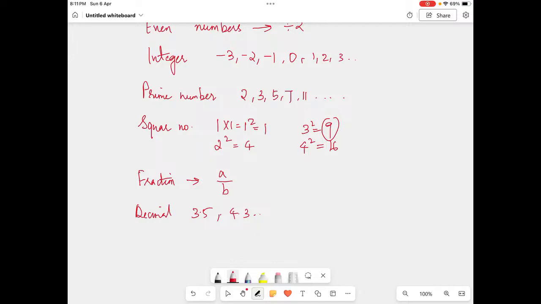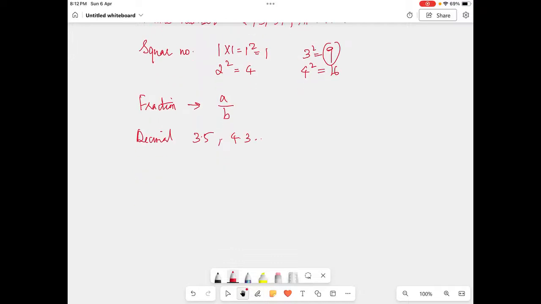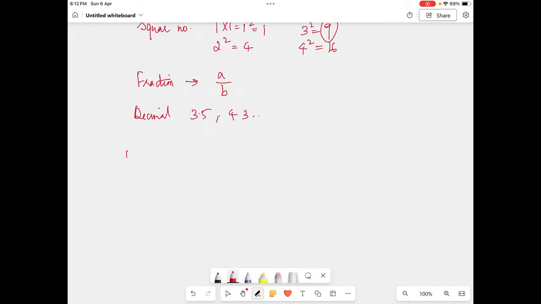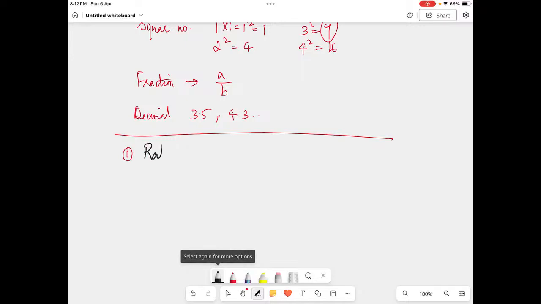Now, when it comes to the number system, we have some categories. We have two types of categories. The first one is rational numbers, and the second one is irrational numbers.